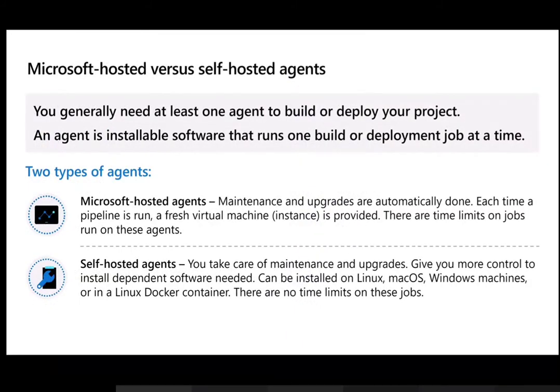Now agents. As I specified, something which we give you out of the box is called Microsoft hosted agents. That means irrespective of what kind of machine you want, we have those available. You just have to build your code or take care of your own code. If you are running the free version, obviously there will be some time limits, but if you have paid for those parallel pipelines or jobs, you are able to run unlimited amount of time.